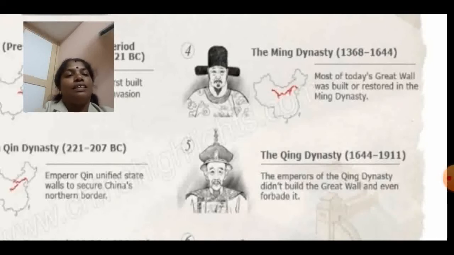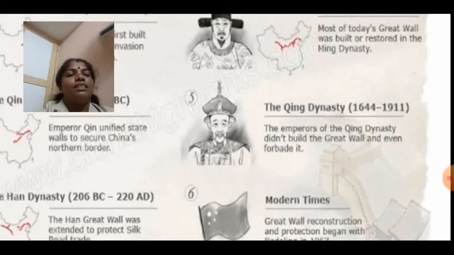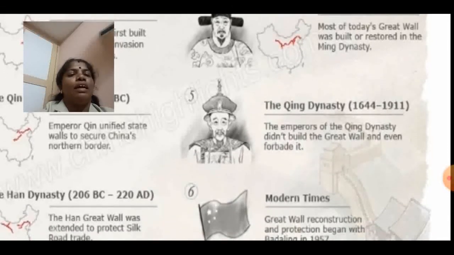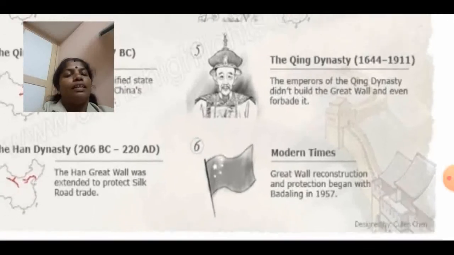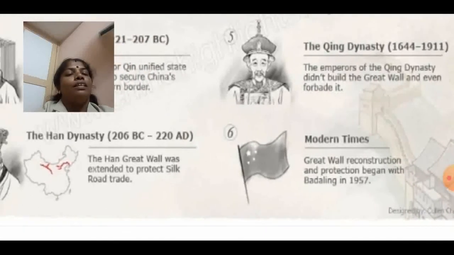Next is the Qing dynasty. The emperors of the Qing dynasty didn't build the Great Wall and even forbade it. Next, modern times. The Great Wall reconstruction and protection began in 1957. Before that, it was completed. Still now it is maintained.